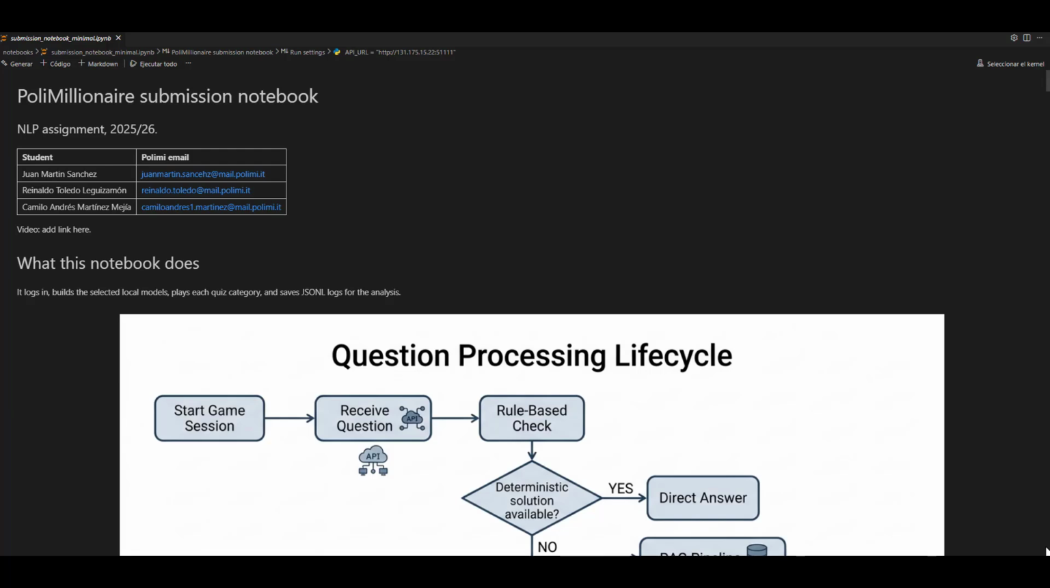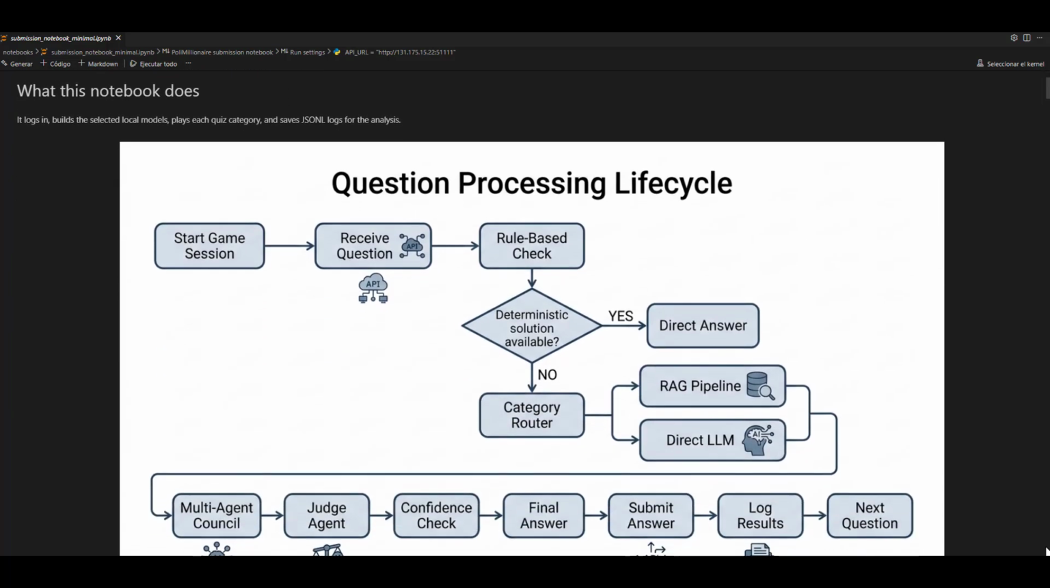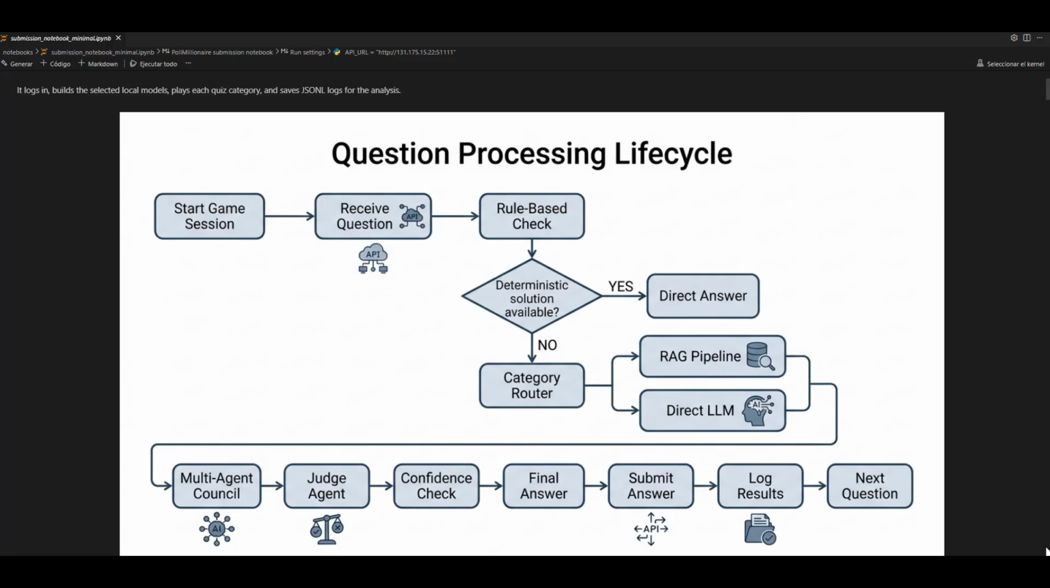Hi and welcome to our video presentation of the Polimillionare contest notebook developed by Camilo Andrés Martínez, Juan Martín Sánchez and Reinaldo Toledo. Our architecture was implemented by focusing on a local execution pipeline.